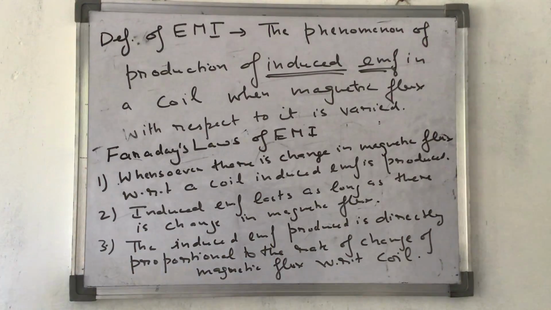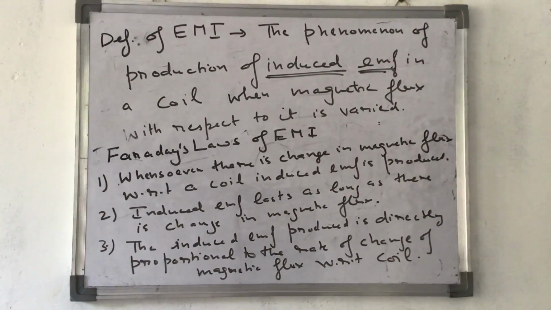Whensoever there is change in magnetic flux with respect to a coil, induced EMF is produced. Second, induced EMF lasts as long as there is change in magnetic flux. The induced EMF produced is directly proportional to the rate of change of magnetic flux with respect to the coil. These are the three laws of Faraday.